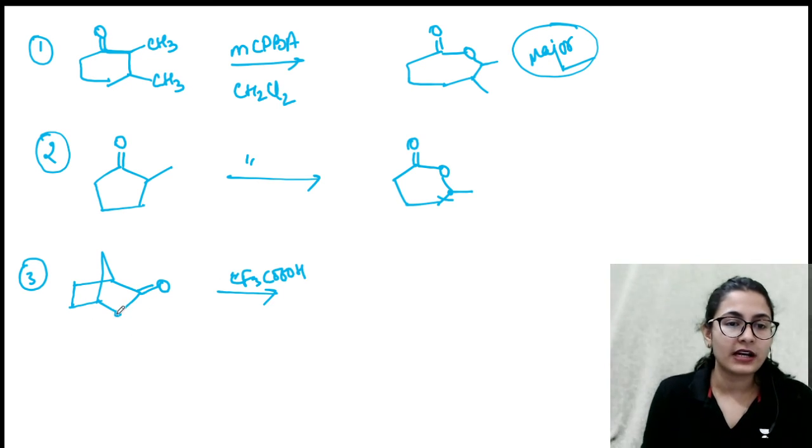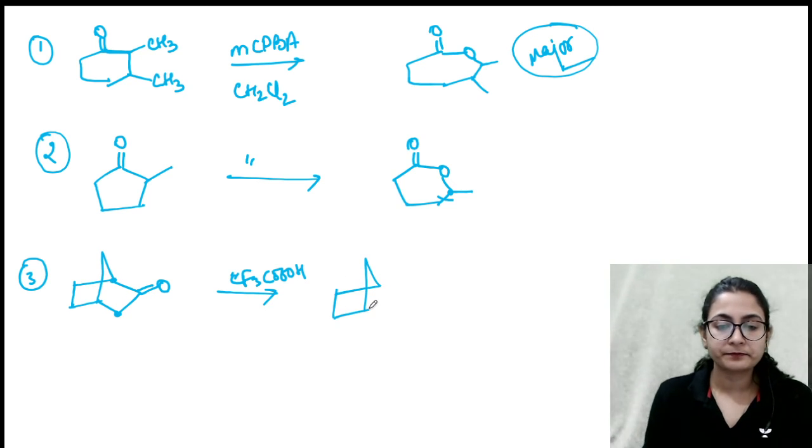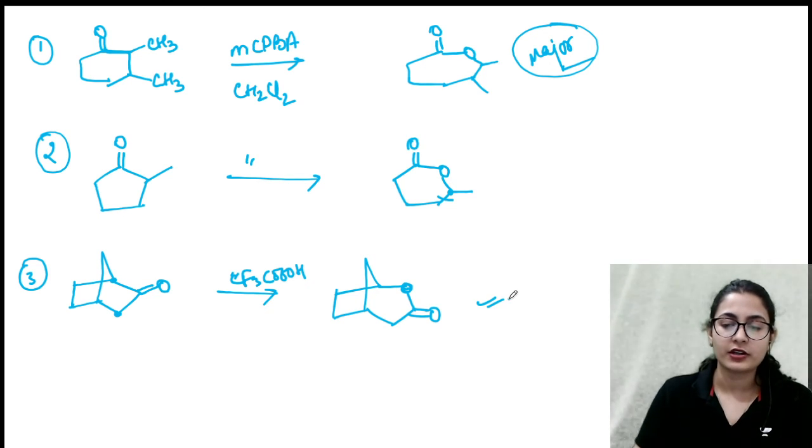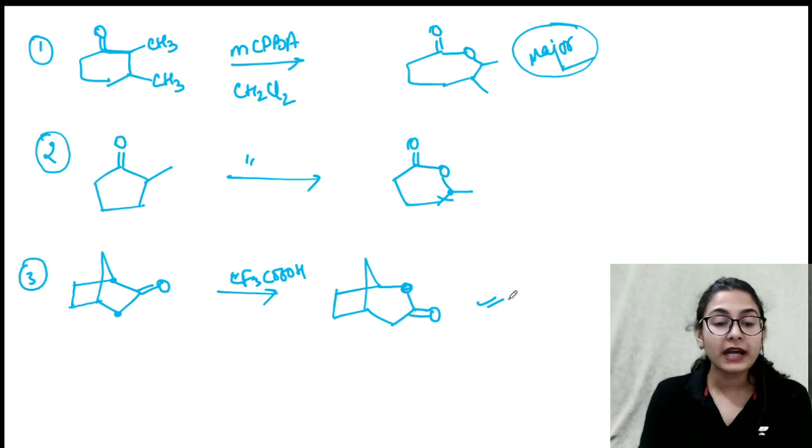This is the primary carbon, this is the tertiary carbon. So absolutely you are going to draw the molecule in such a way that the tertiary carbon is going to insert the oxygen. This is your major product. So I hope that it makes sense how the reaction is taking place. Baeyer-Villiger oxidation is again a very simple reaction.